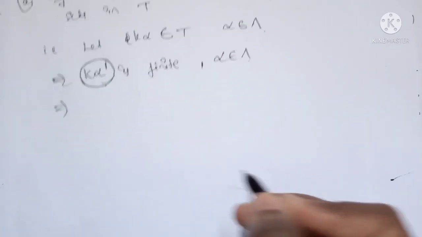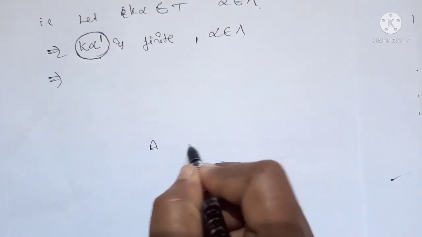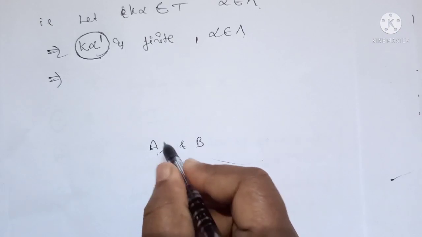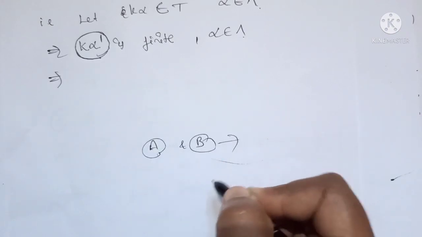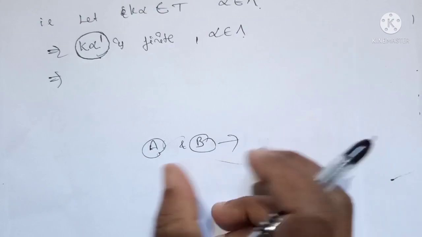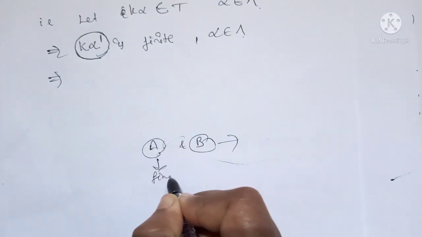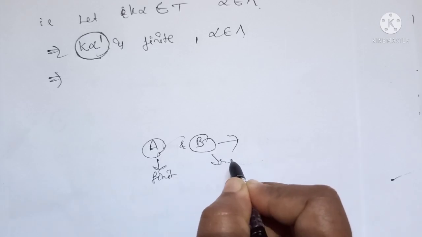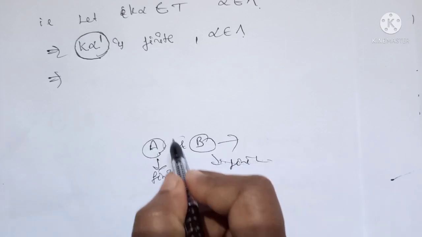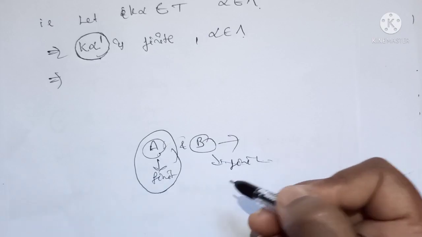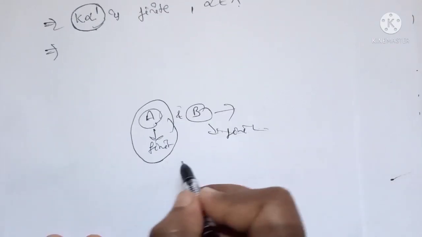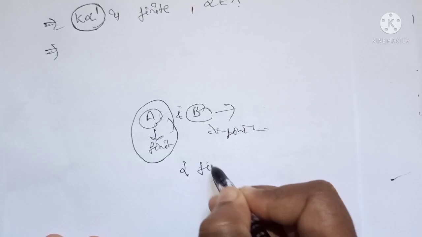because if we have A and B, two sets, they may be finite or infinite. If any one of these is finite, if A is finite or B is finite, the intersection of this finite set with any other infinite or finite set will always be finite.